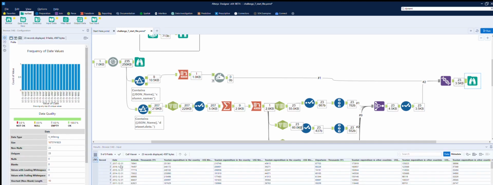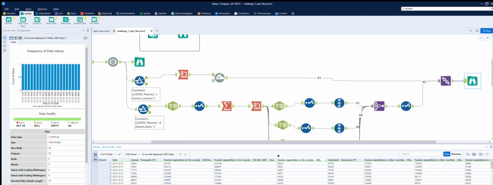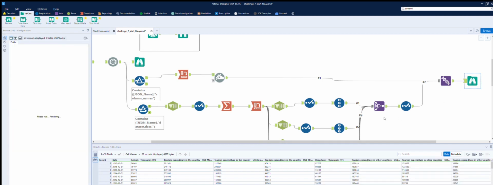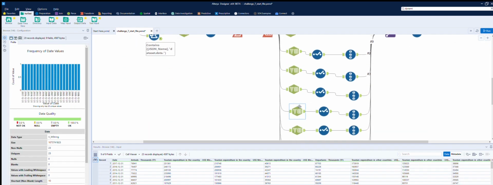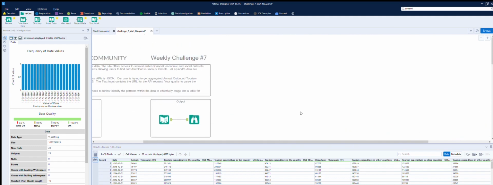Okay, so we've now got the date on the first column, and then the arrivals 1,000, then the expenditure in the country by each field across. And so that's the same structure as this, although we don't have departures, and therefore a match. Although I'm pretty sure that's a very long-winded way of doing it. So, but there you go.